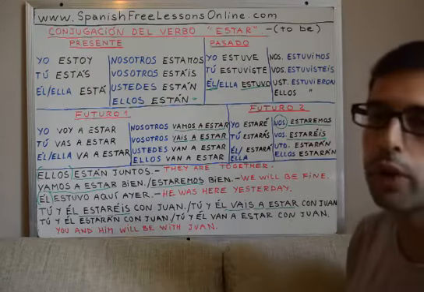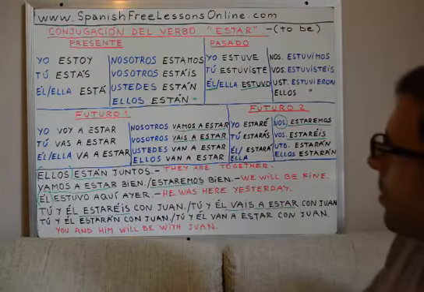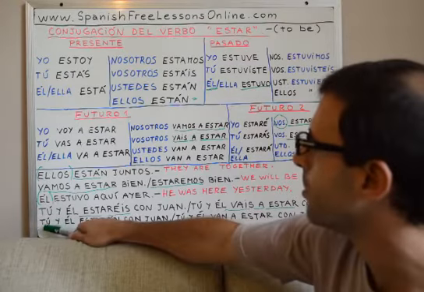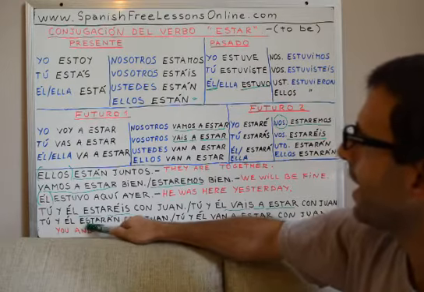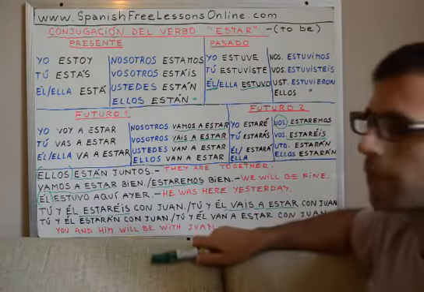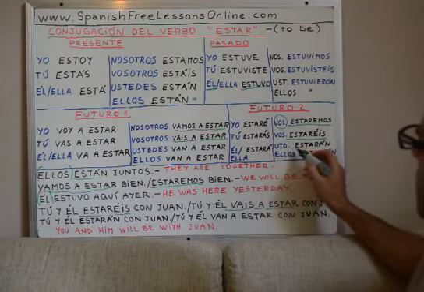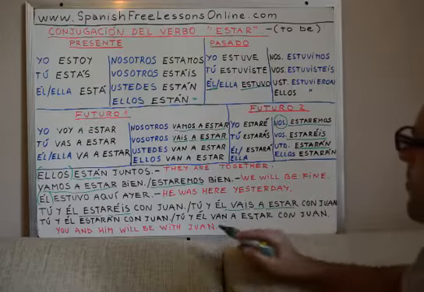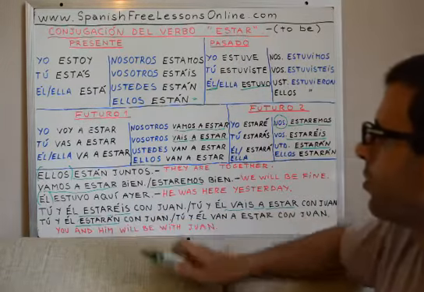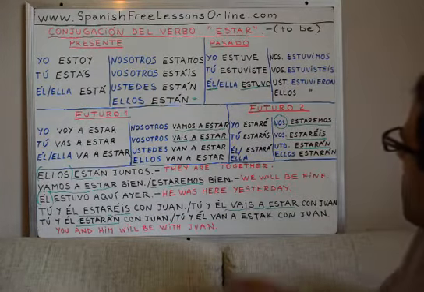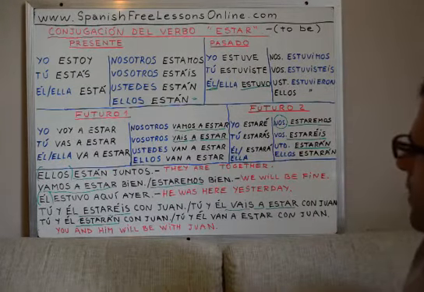But we can use the way that is spoken in Latin America with ustedes van a estar. So, let's look at the example below. Tú y él estarán con Juan. This is ustedes estarán, right? And we can also use the other way of conjugating future tense.